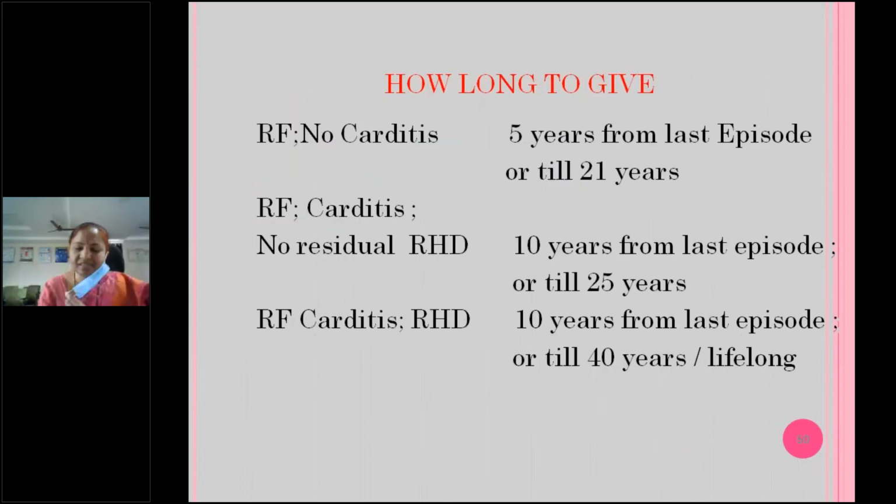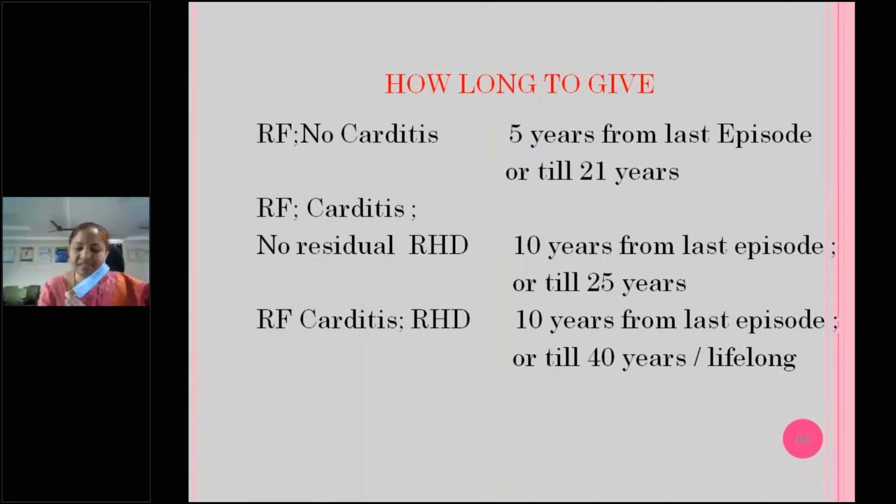How long to give penicillin prophylaxis? Usually mothers will ask, because it's a very painful injection. The child will cry like anything whenever you give this benzathine penicillin. So it will be tension for the parents also. So they will obviously ask for how many days or months or years we have to give.